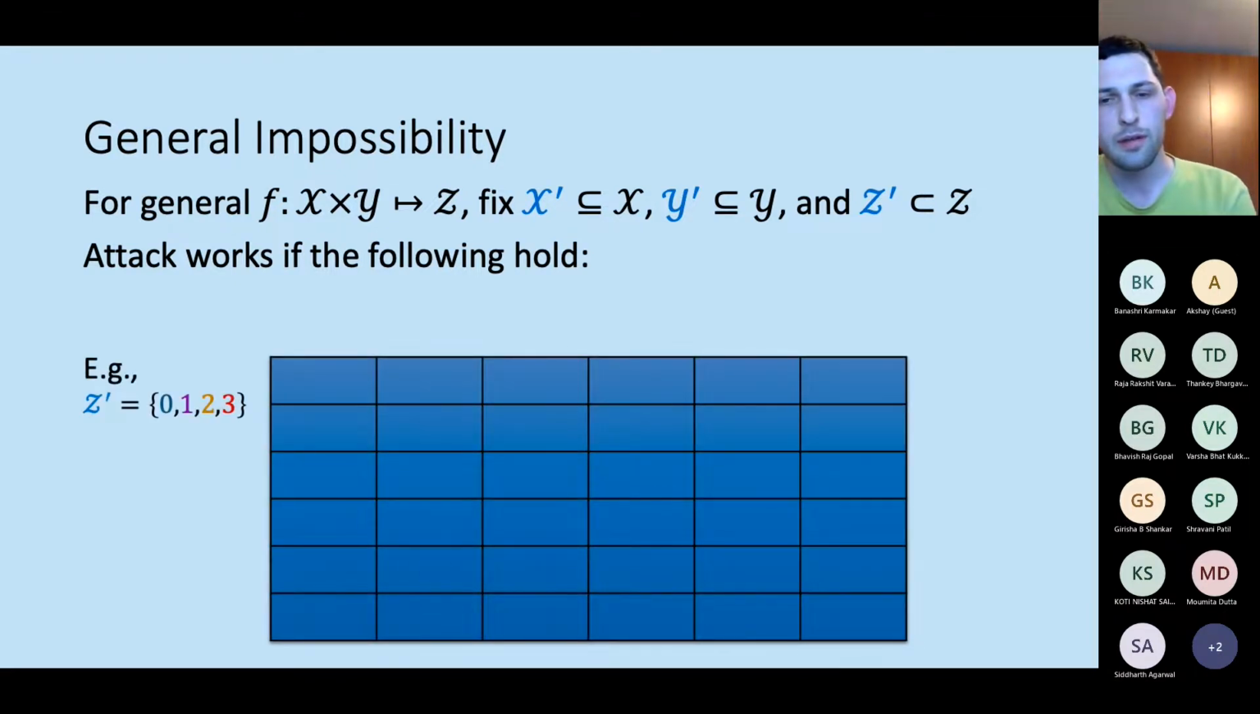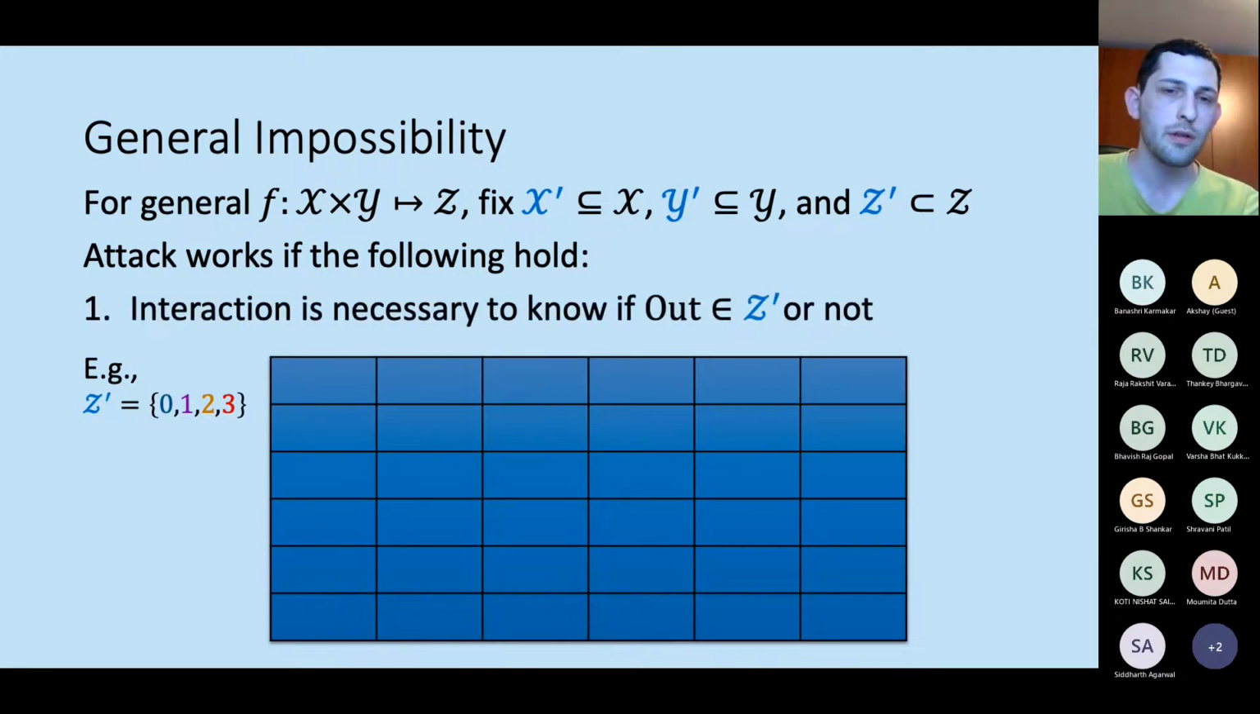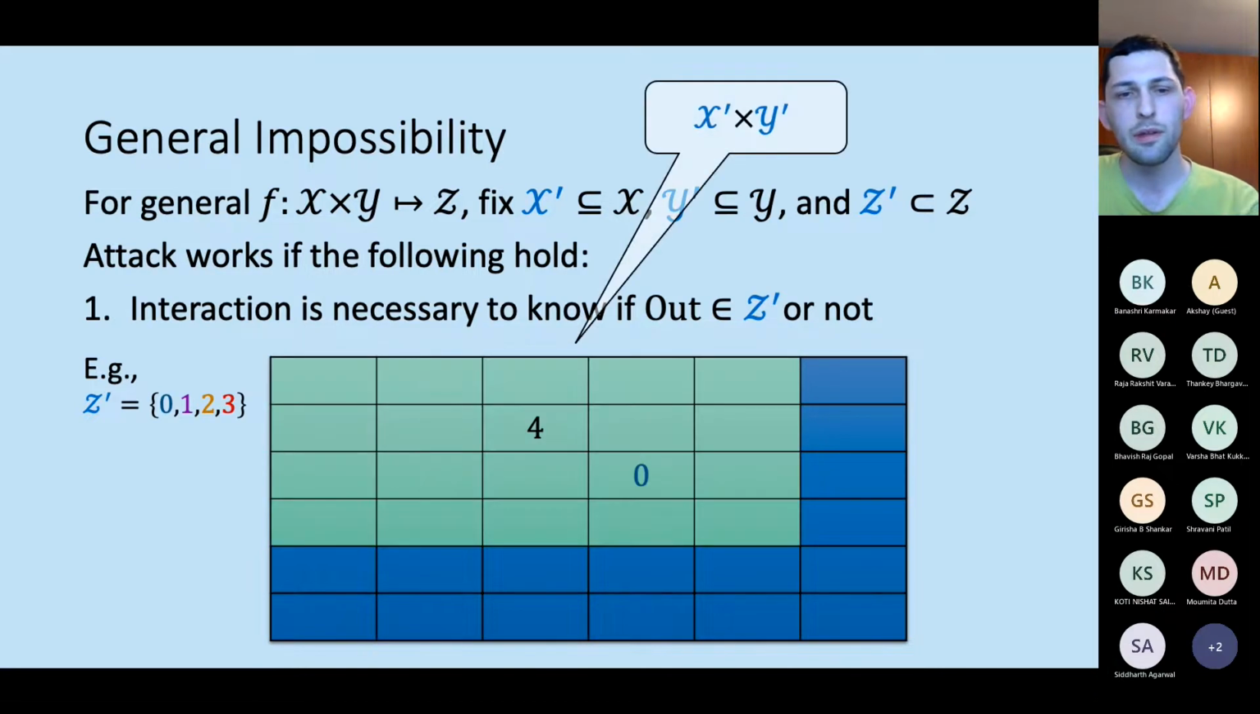I'm going to exemplify this with the table below. Let's say that the set of outputs Z prime that we care about is between 0 and 3. The first condition that we want is that interaction is necessary to know if the output is actually in Z prime or not. This only means that in this submatrix corresponding to X prime and Y prime, there exists an output that belongs to Z prime, let's say 0 in this example, and there exists an output that doesn't belong to Z prime, let's say 4. So this only means that the parties have to interact to know this.